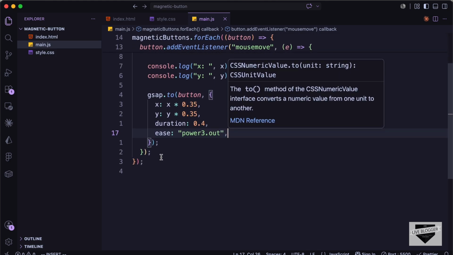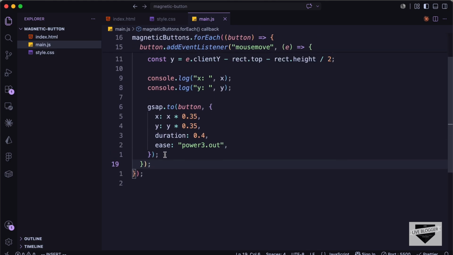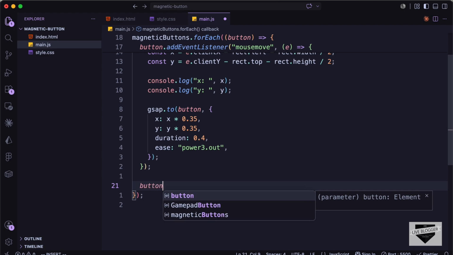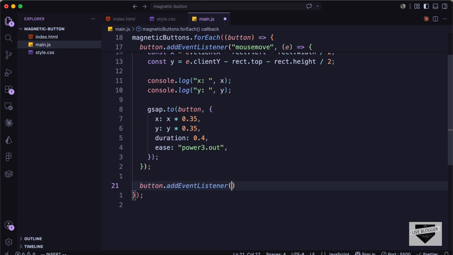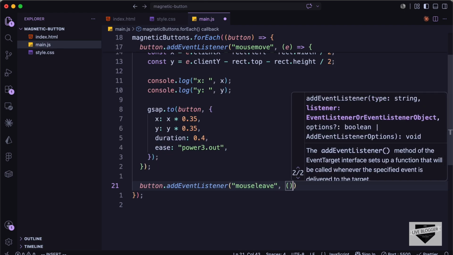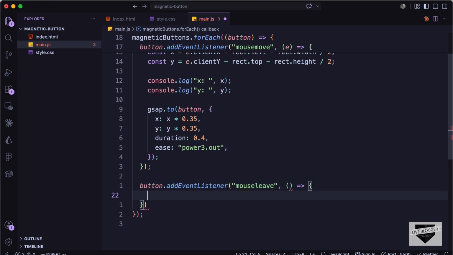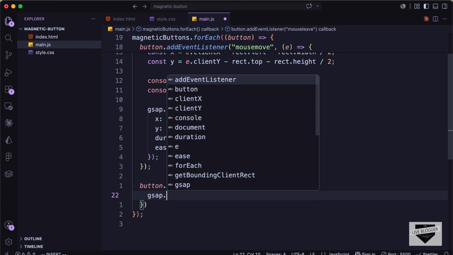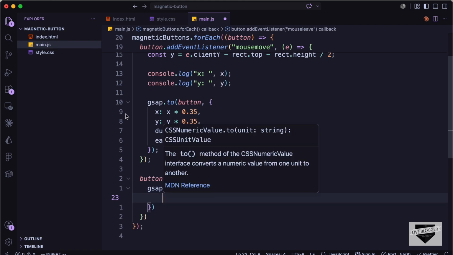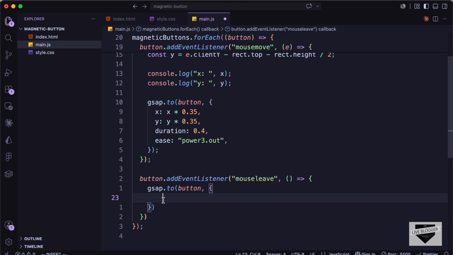And now let's also add an event listener for mouseleave. So here let's type button.addEventListener mouseleave, and here we'll just go ahead and type gsap.to button. So this will set the x and y positions from the current position. So for that we are using to.